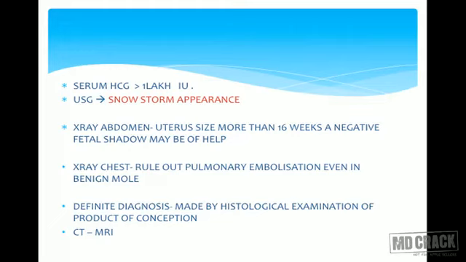In books, it is mentioned that we may do an X-ray abdomen, which is practically not done. X-ray will show that the uterus is more than 16 weeks, but there is no fetal shadow. Rather than X-ray abdomen, I would say X-ray chest is more important to rule out any metastasis to the lungs. If there is pulmonary embolism, we will get the classical picture. Definite diagnosis is made by histological examination, when we collect the vesicles and send them for histopathological examination, and that tells us that the diagnosis is definite. CT and MRI can be used.